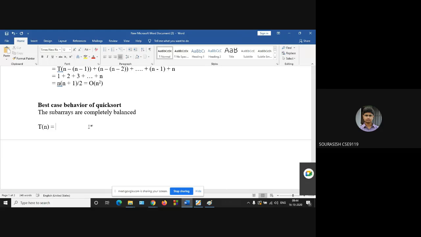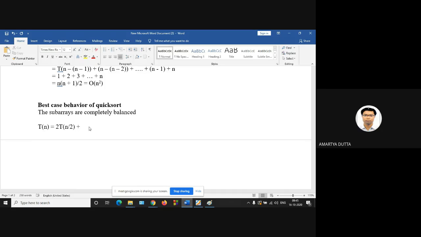Is it T(n) and T of n by 2? Yes, T of n by 2, because we are dividing the whole array into two equal halves, already balanced. How many subarrays are there for each partitioning? Two, so that's why 2 into T of n by 2.